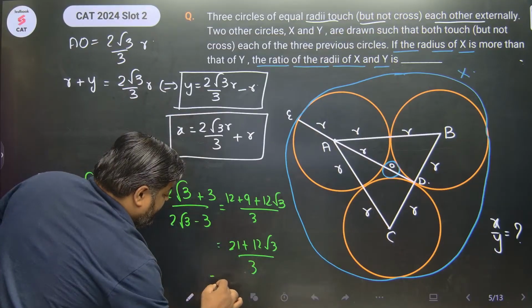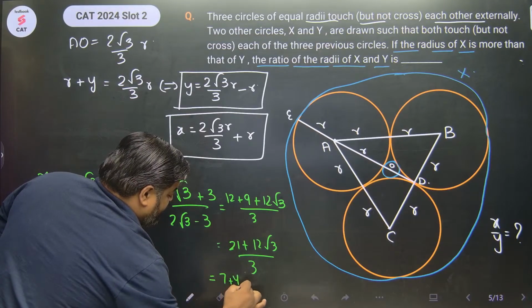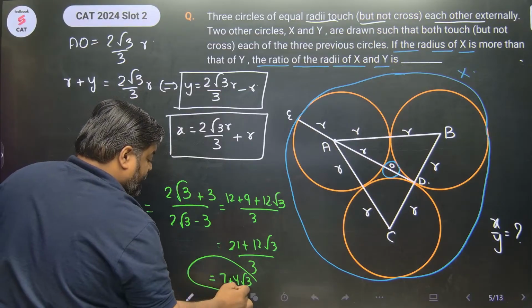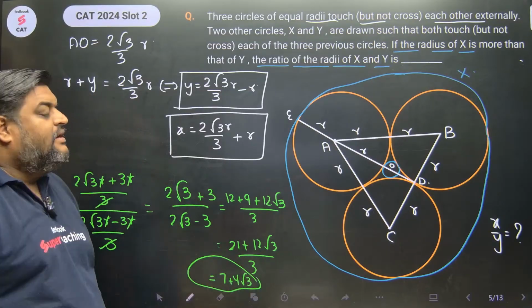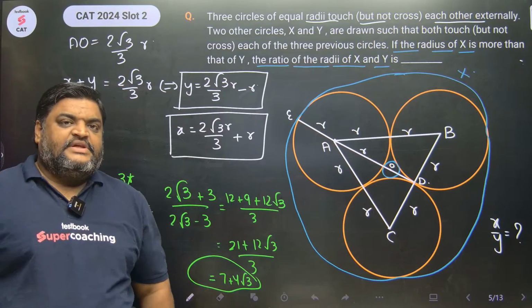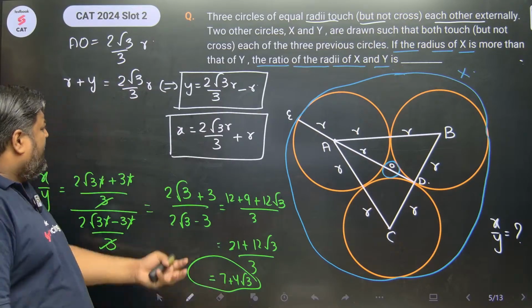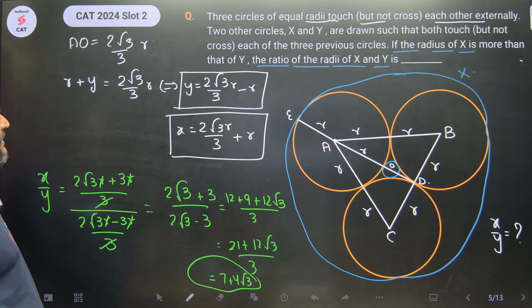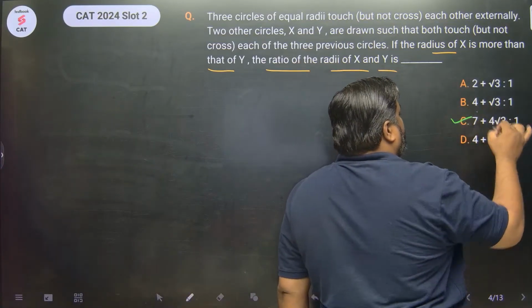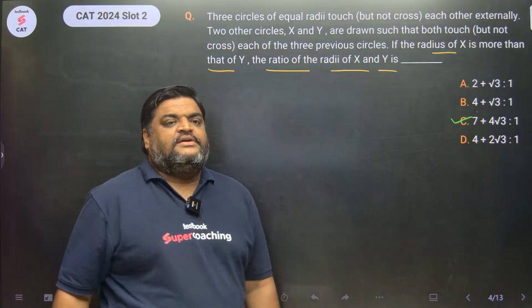What you will be left with? 7 plus 4 root 3. This would be your final answer. Okay. So the ratio is 7 plus 4 root 3 by 1, right? So correct answer to this question is option C. Option C. Bolo yes sir.